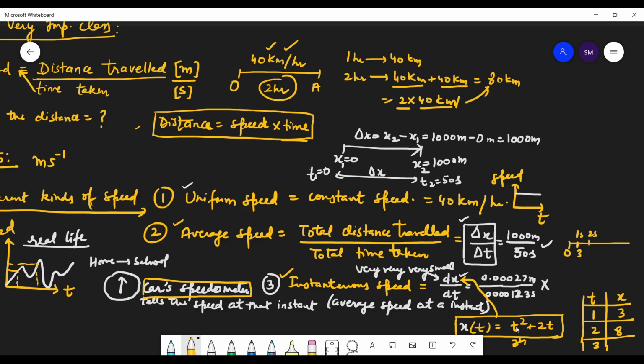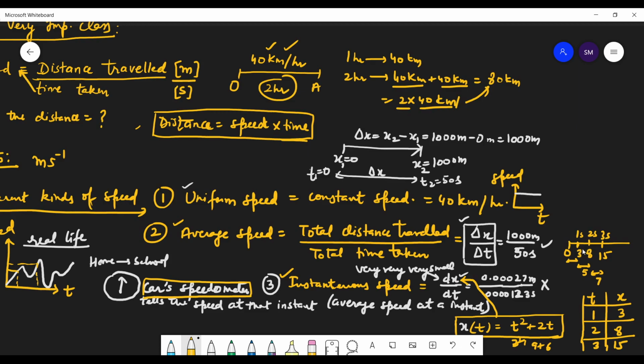Yes, t equal to 3 gives 9 plus 6, that is 15 meters. So you can see that in the first second we travel 3 meters, in the second we travel 5 meters, and in the next we travel 7 meters. So unequal distances are traveled.